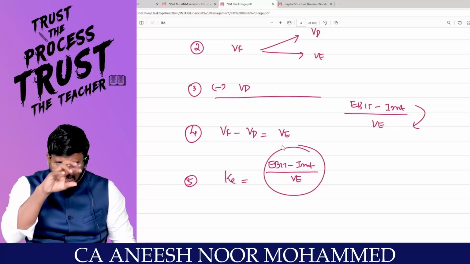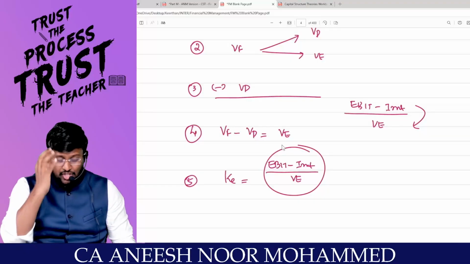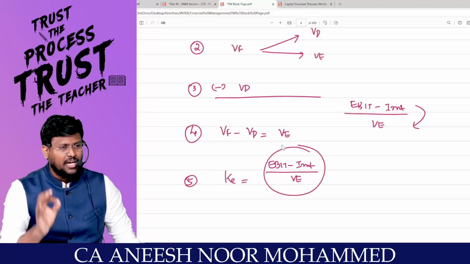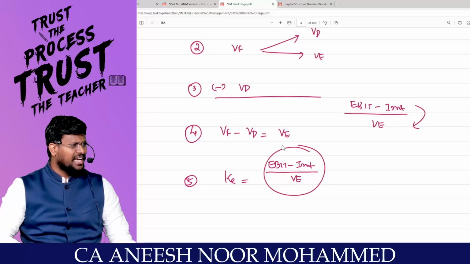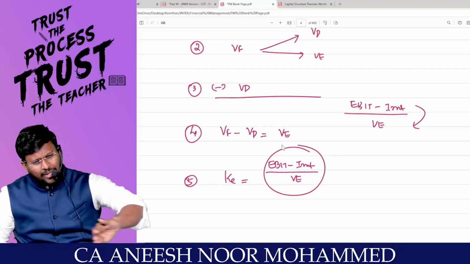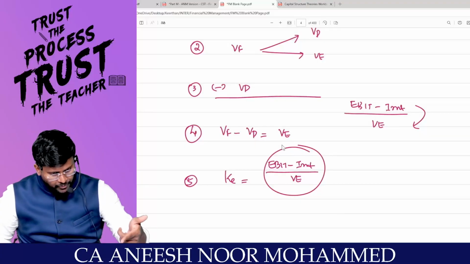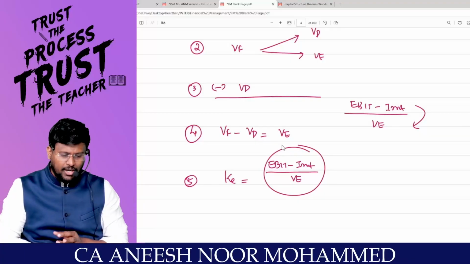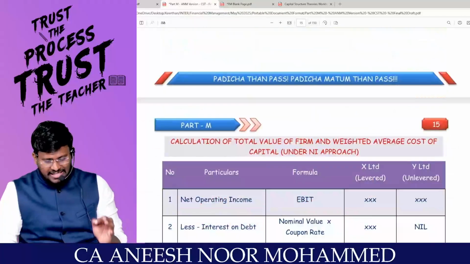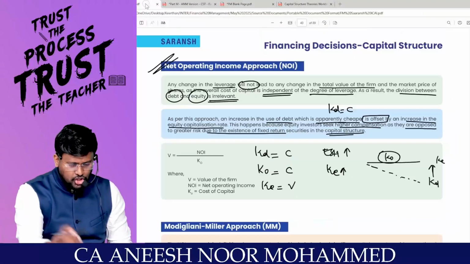Comfortable? So how is he designing the problem? First calculate the EBIT and interest. Then straight away calculate the known figures such as market value of the firm. Inside the market value of the firm, market value of debt is there, market value of equity is there. Agree with me? My dear lovable students, remove the market value of the debt, you will get the market value of equity. You have EBIT minus interest, you will get earnings available to the equity shareholders. Divided by market value of the equity, you will get the KE. That means NOI is a how many step approach? 5-step approach. Are you with me?